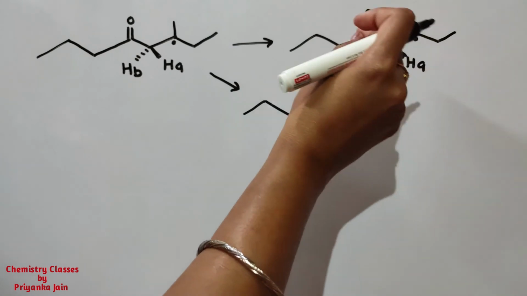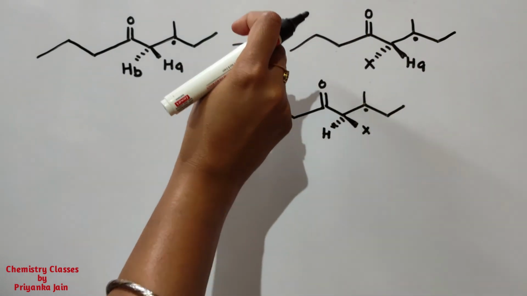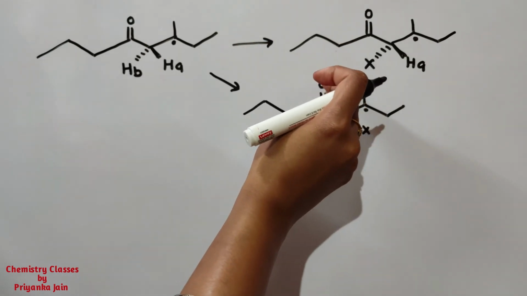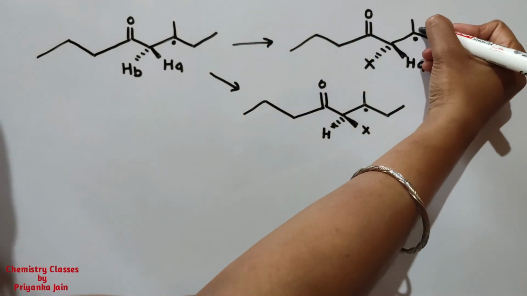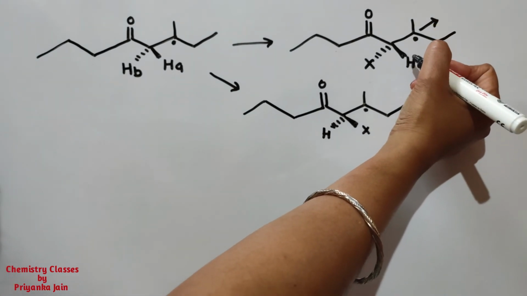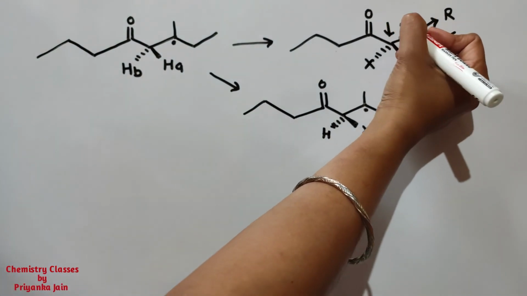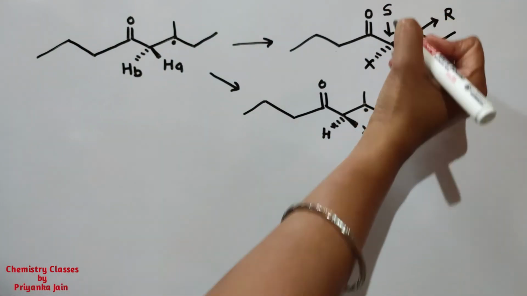Okay. So now you can see, you can make the configurations here. I have not told you how to assign the R or S configuration, that we will give in the next videos, but you can understand here that at this carbon atom there is R configuration, okay? And at this carbon atom there is S configuration, okay?